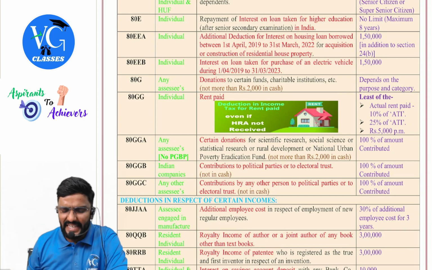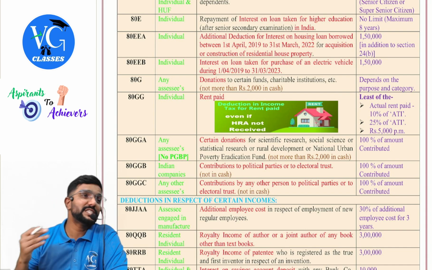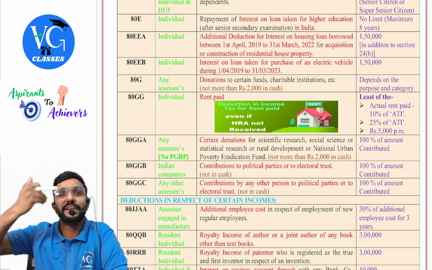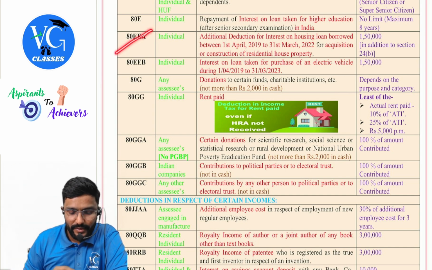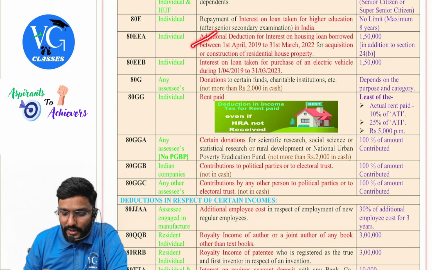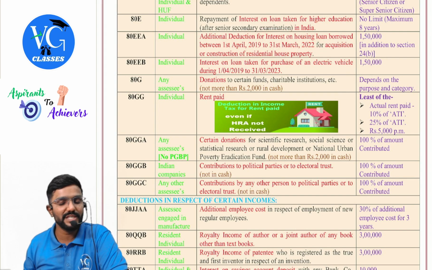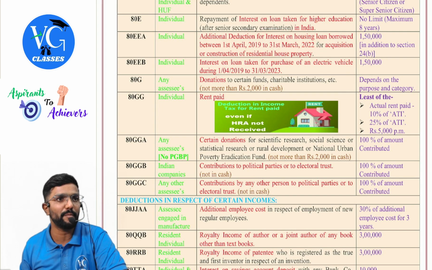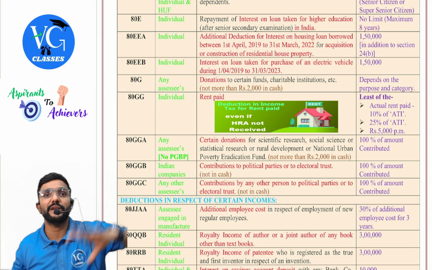Then 80EEA, as of today, dummy. But if the loan was taken in the past, can the assessee claim deduction even today for interest? Yes. An individual can claim additional deduction for housing loan borrowed between 1st April 2019 to 31st March 2022 for acquisition or construction of a residential house property. How much, sir? 1,50,000 in addition to 24B.